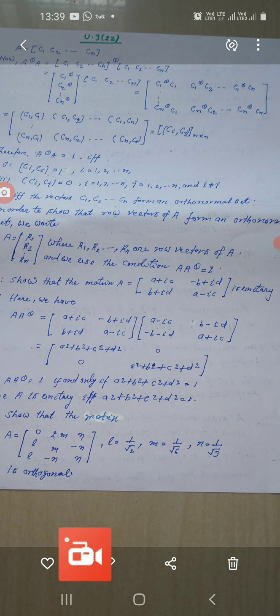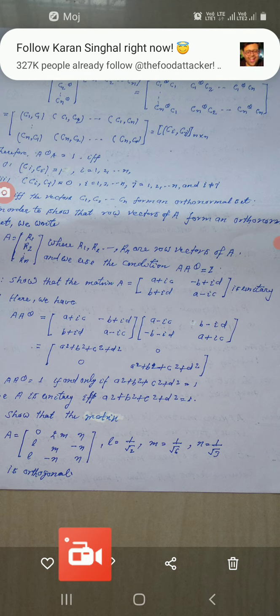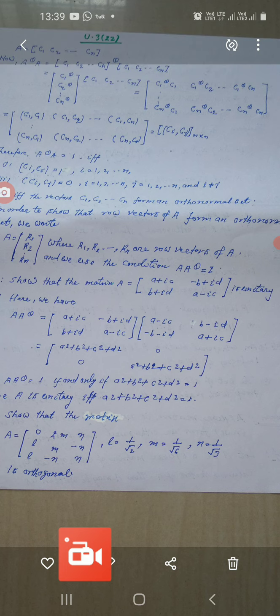Here we have A into A†. So here you have a + ic, -b + id in the first row, and in the second row b + id and a - ic. Now we will take the transpose and conjugate complex of A, and multiply by a - ic, b - id in the first row, and in the last row -b - id and a + ic.